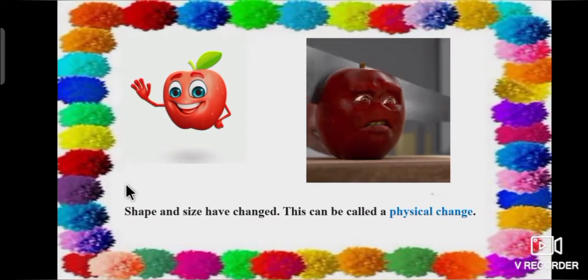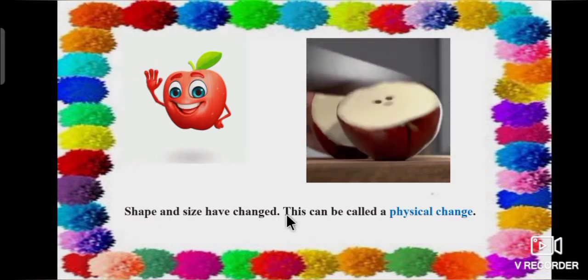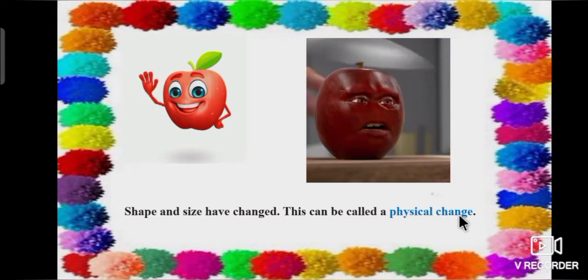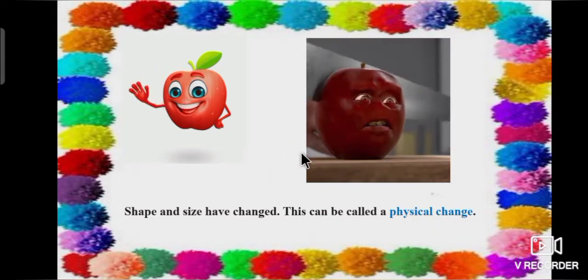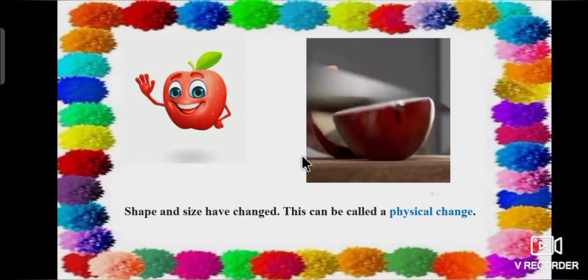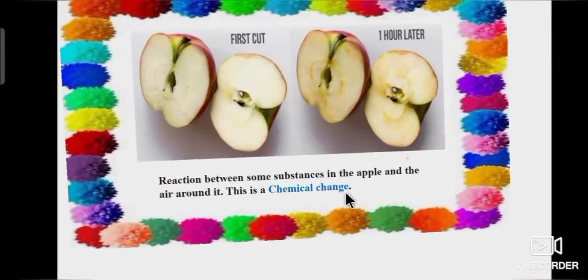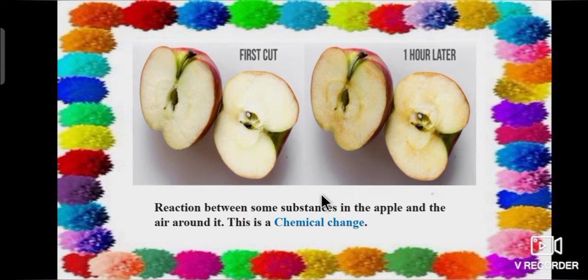Children, during changes, some objects' shape and size have changed. This can be called a physical change. For example, if you cut the apple into two halves, then the shape and size of the apple has changed. So this is a physical change. After some time, color of the apple will be changed because some substances in the apple react with air. So the color is changed. This is a chemical change.